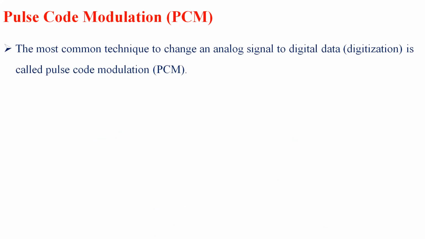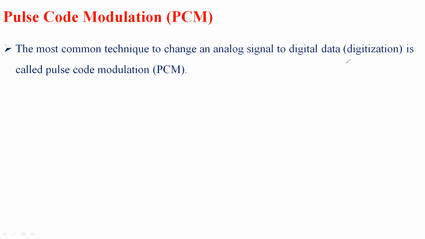Here we'll start with pulse code modulation. This is the most common technique used to change an analog signal to digital data. The process we use in order to convert an analog signal to digital data is digitization.